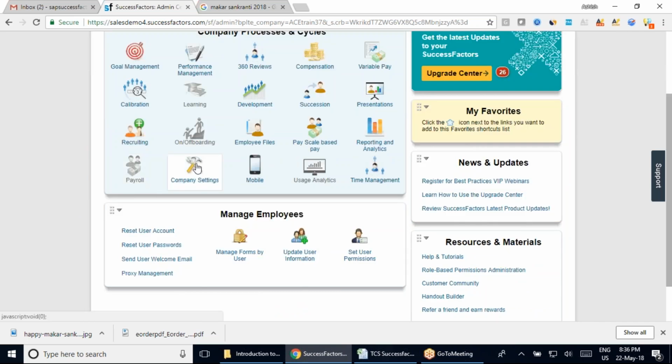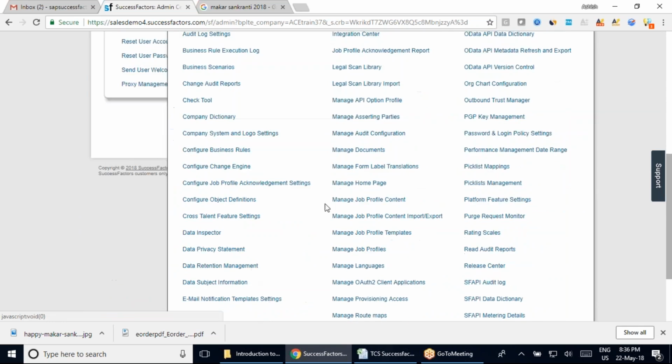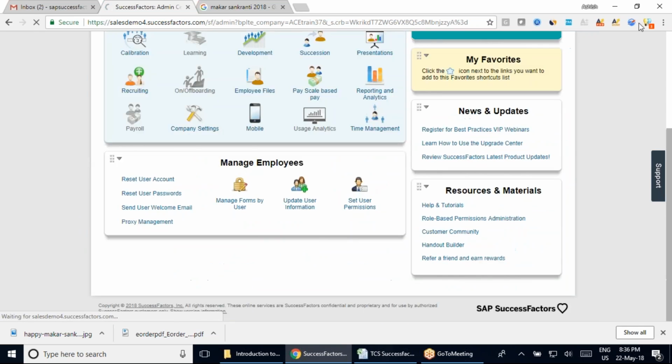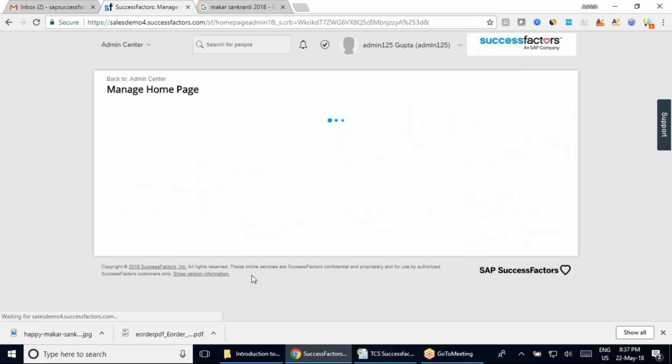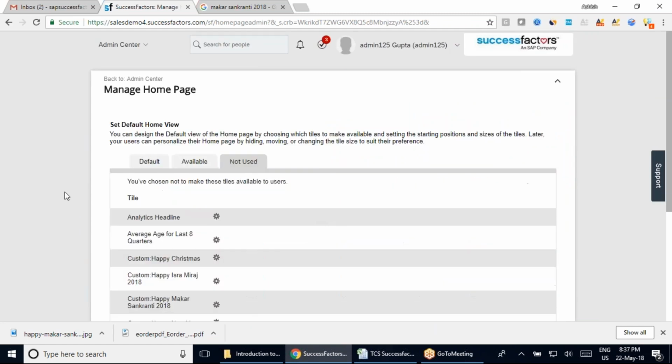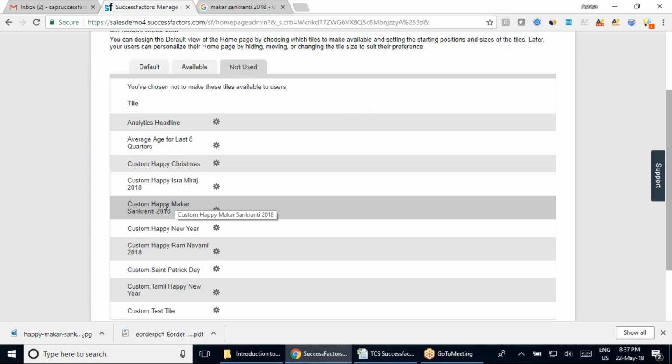So rather than creating a new tile, this is your Manage Home Page. You can come here to Not in use, select this tile, make changes to the date, message and picture, and bring it back as a default tile. So there's no point creating a new tile, but it is completely your choice, team. If you want to delete it, you can go ahead and delete it, and after deleting it, if you want to create a new tile every year, you can do that.